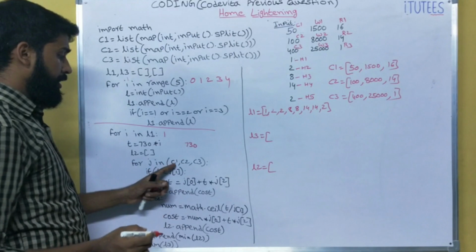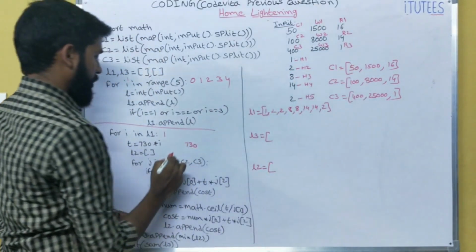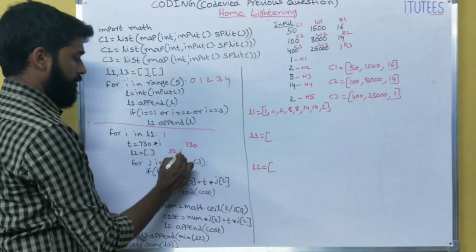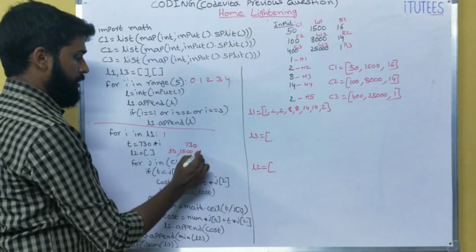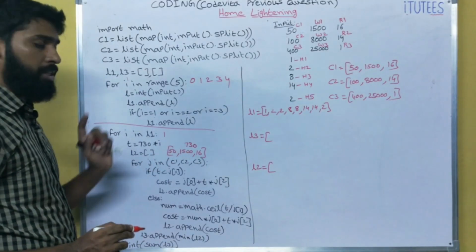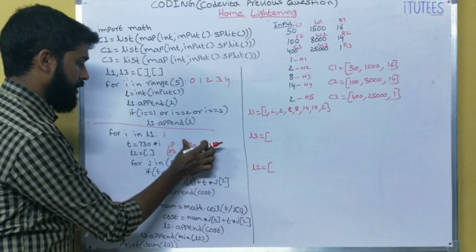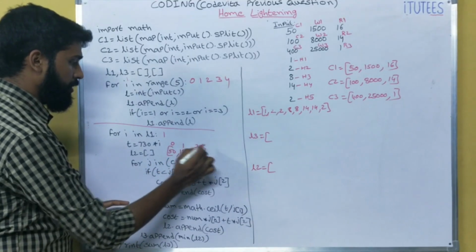For J in C1, C2, C3. What is the C1 here? This is the C1: 50, 1500, 16. So J is 50, 1500, 16. Now this is the J of 0, this is the J of 1, this is the J of 2.